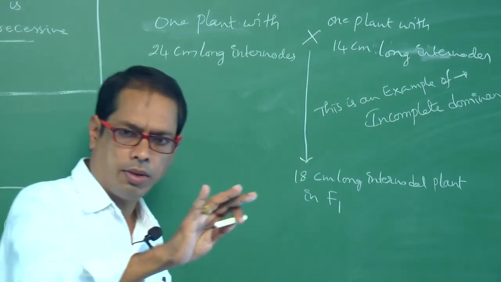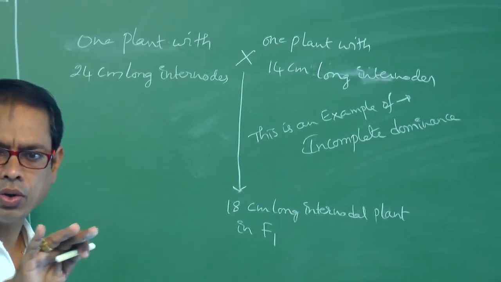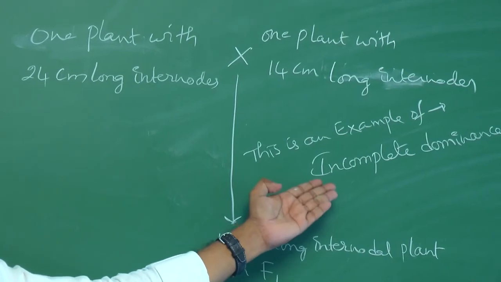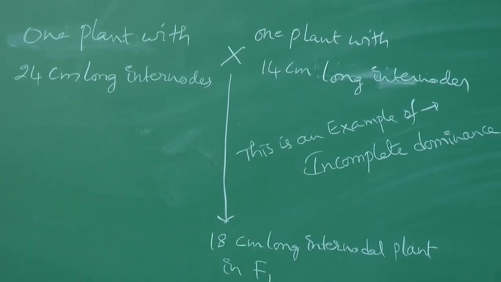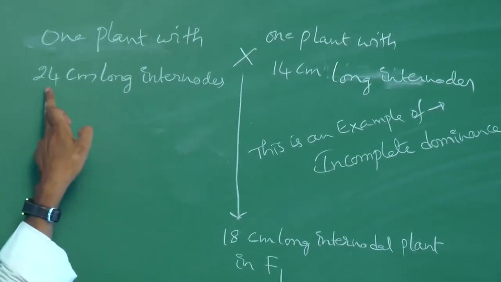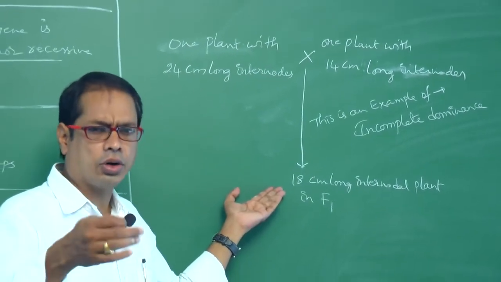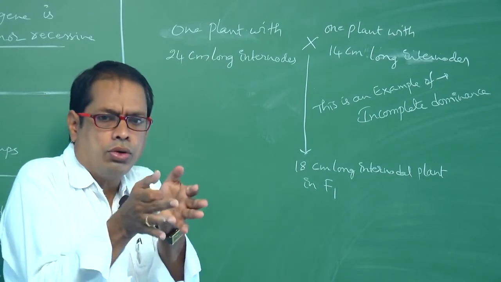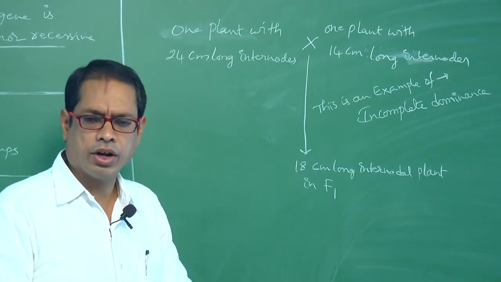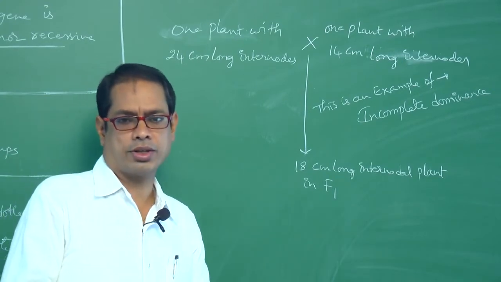Don't say complete dominance, don't say codominance. We have to say incomplete dominance. That means in between the two. 24, 14. In between the two means 18. 18 or 20, 22. If an in-between character is obtained, we have to say incomplete dominance.